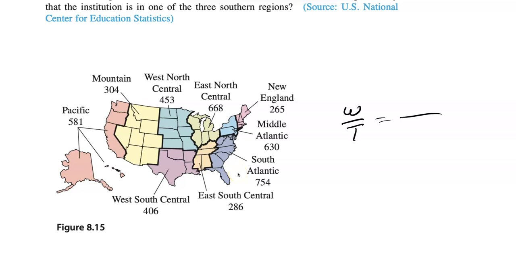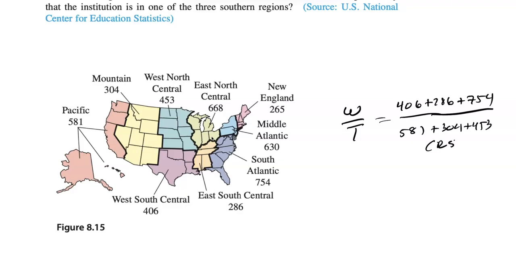We're just going to add up all the ones we want, and that's over the total of all regions. So on top it's 581 plus 304 plus 453, which gives 1,446.